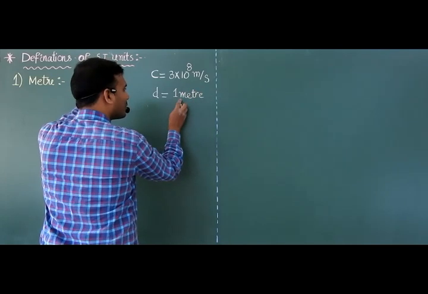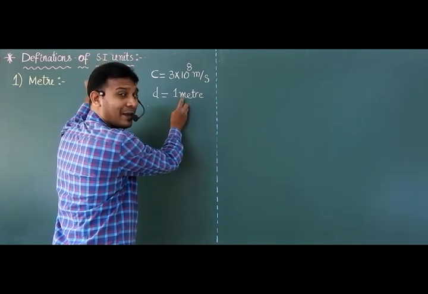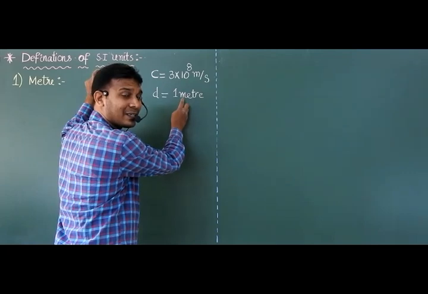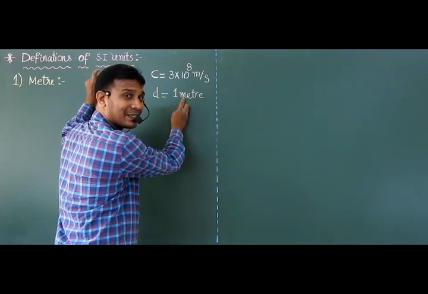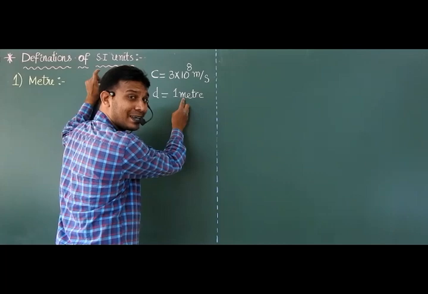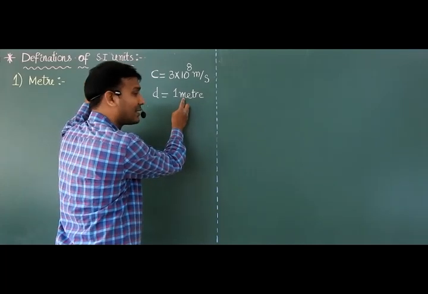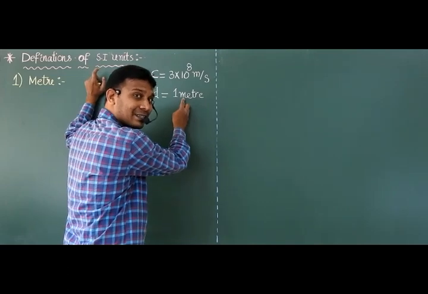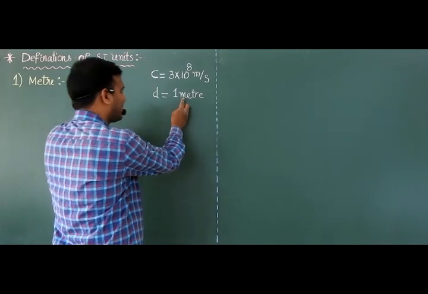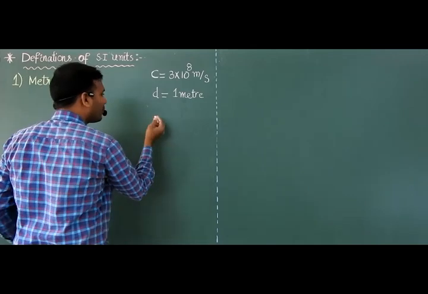Just now I told you, the full name of an SI unit is always written with lowercase letters, even if it is named after a scientist.